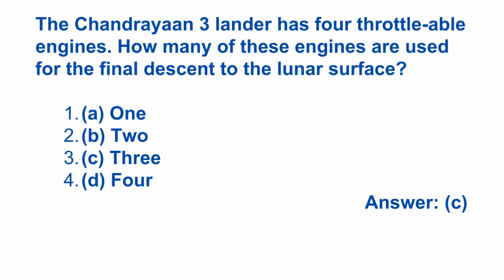The Chandrayaan 3 lander has 4 throttle-able engines. How many of these engines are used for the final descent to the lunar surface? A. 1, B. 2, C. 3 and D. 4. Answer is C, that is 3. Chandrayaan 3 lander used 3.